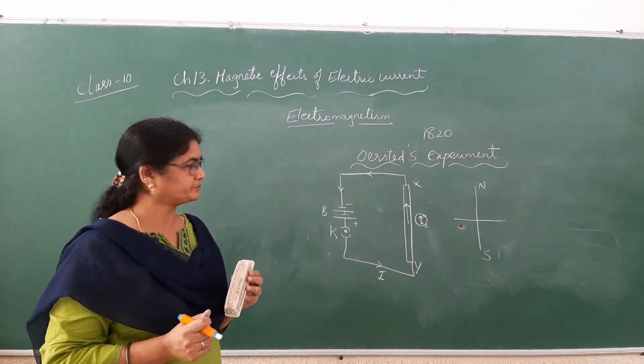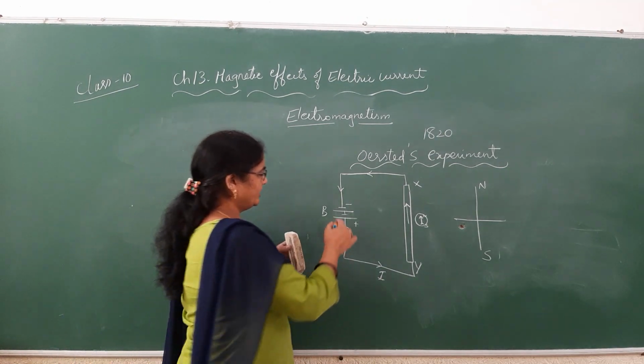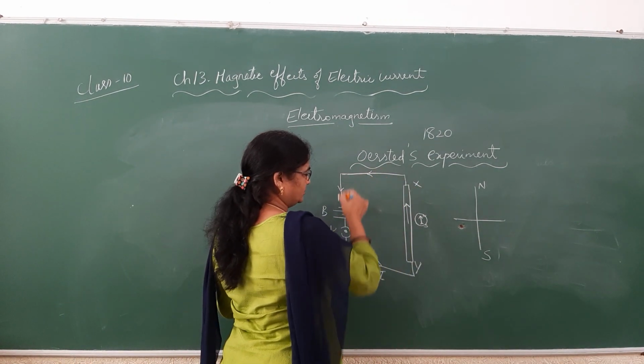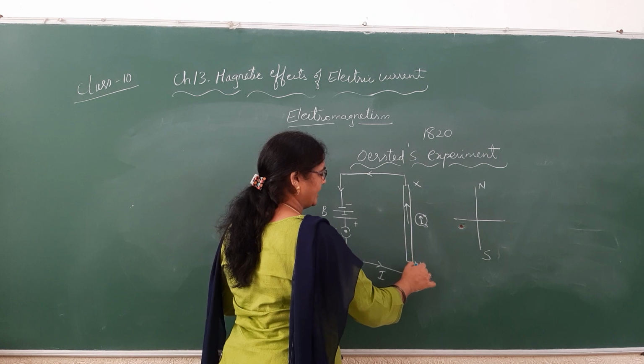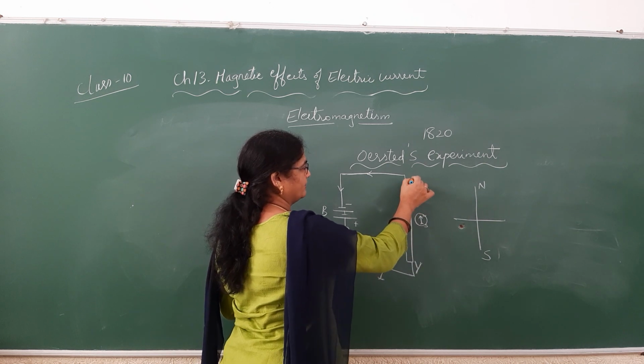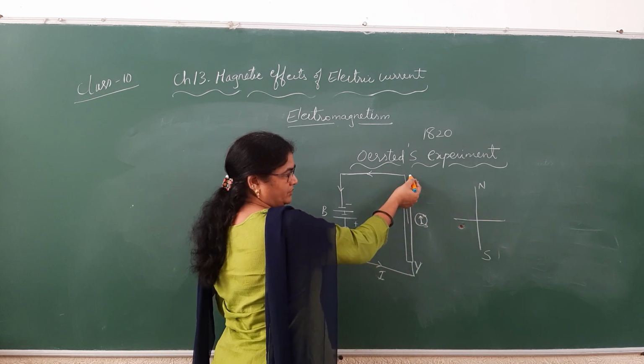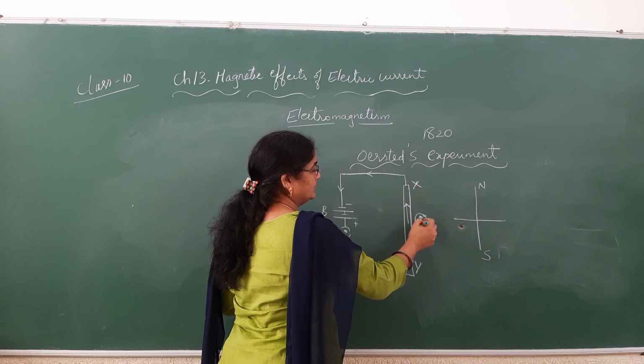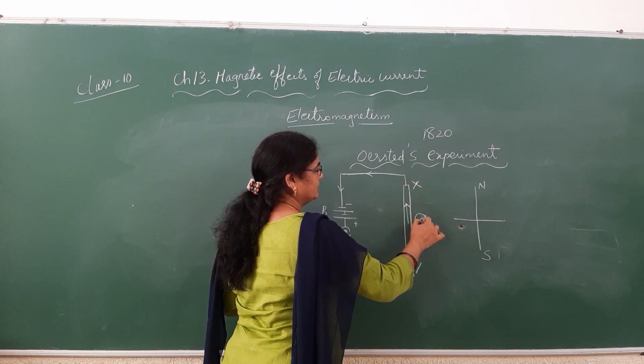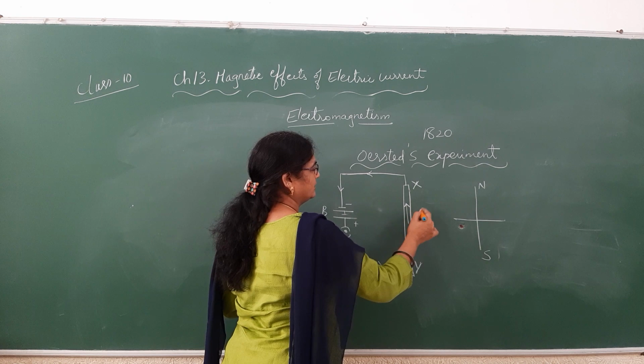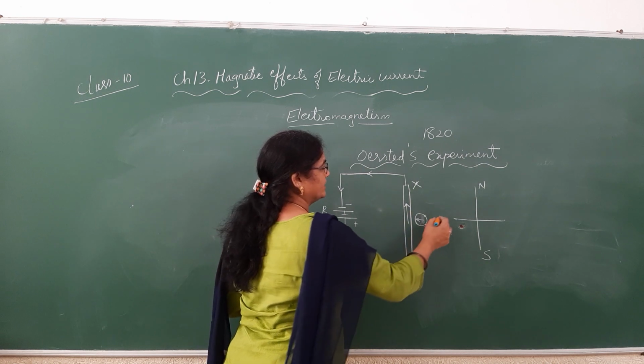Whenever this current is flowing through the wire from the Y end to the X end, that is from down to up, he observed a deflection in the magnetic needle towards west.